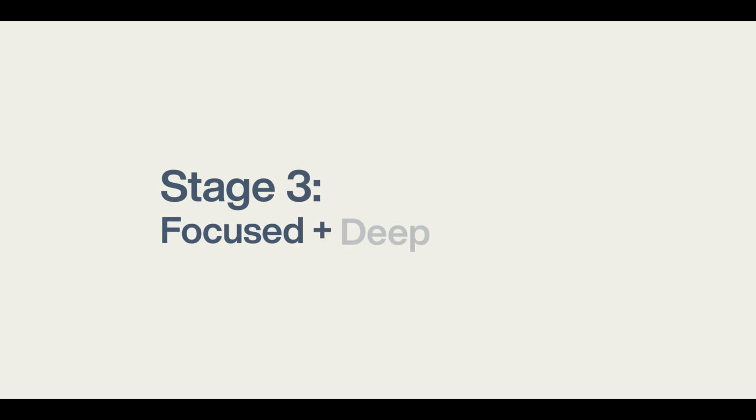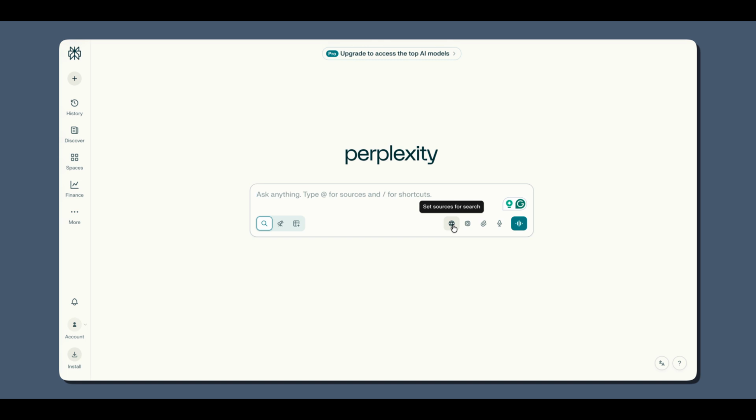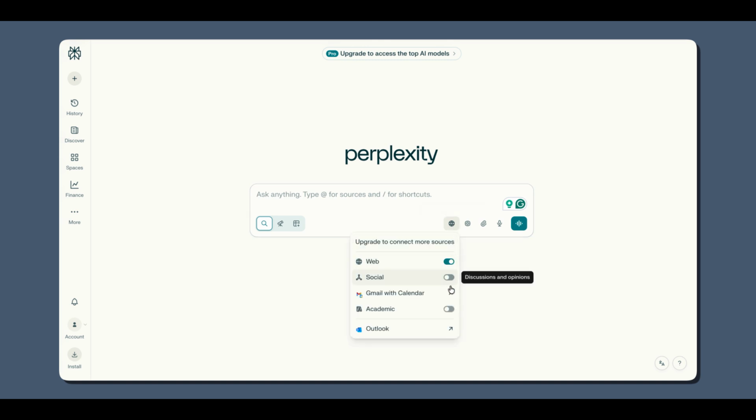Stage 3 is about deep research. This level is about focus. You can tell Perplexity where to look from for your content, whether you want it from web, files, emails, or documents. You can also connect your email and other tools, that's powerful.